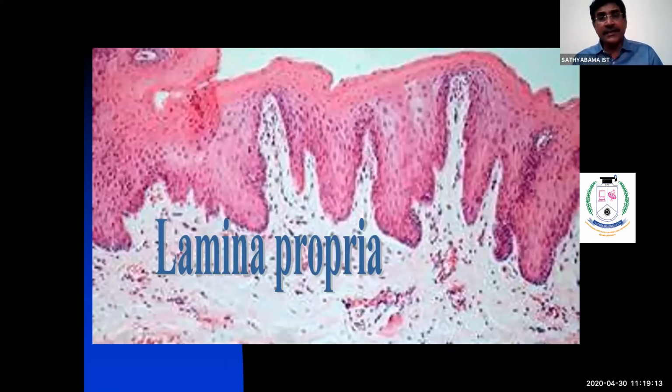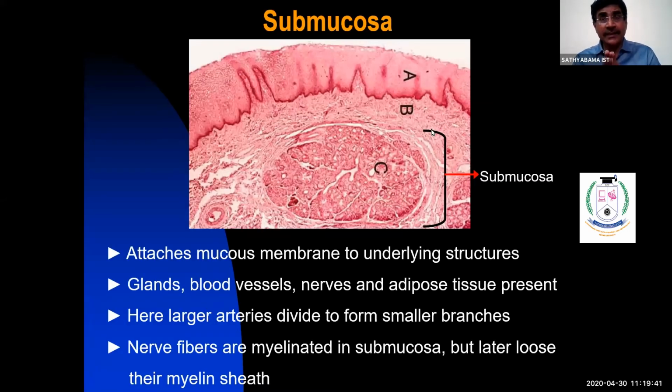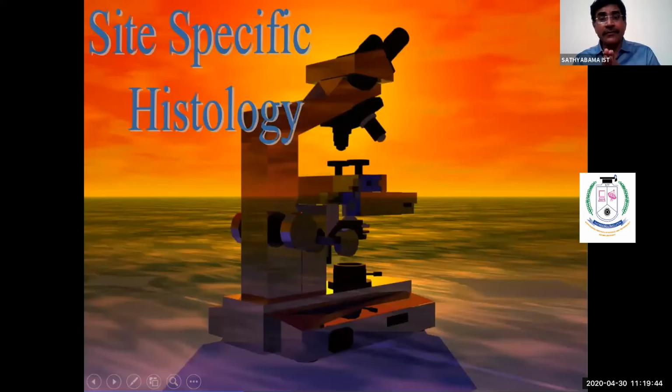Again, the lamina propria, you know, has two parts, the papillary part and the reticular part. The papillary part is very close to the epithelium, and the reticular part is very close to the connective tissue. The submucosa is the area where you have major blood vessels.